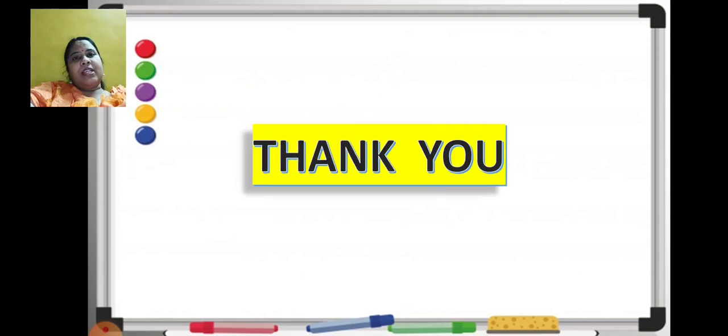Yes. So with this sum, I come to the end of this session. I hope this concept is clear. Please go through the example again. More and more you understand the concept, easier the practice set sums will be. You will find those practice sums easy.